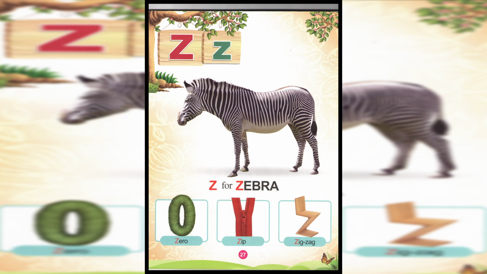Z is for zebra. Z is for zero. Z is for zip. And Z is for zigzag.